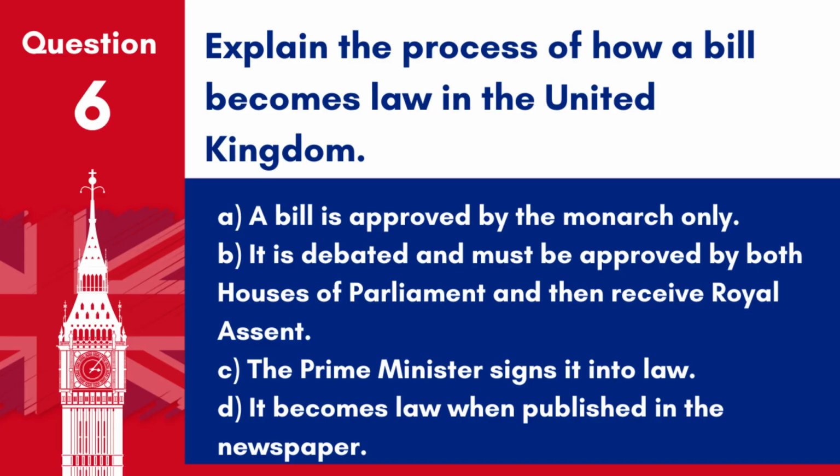Question 6. Explain the process of how a bill becomes law in the United Kingdom. A. A bill is approved by the monarch only. B. It is debated and must be approved by both Houses of Parliament and then receive royal assent. C. The Prime Minister signs it into law. D. It becomes law when published in the newspaper. Answer. B. It is debated and must be approved by both Houses of Parliament and then receive royal assent. This process ensures that legislation is thoroughly reviewed before becoming law.